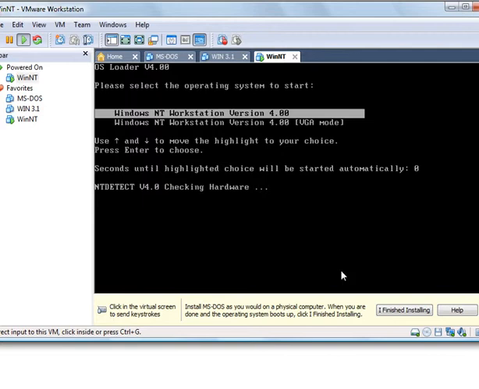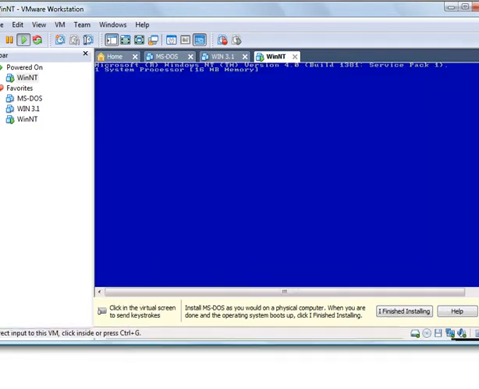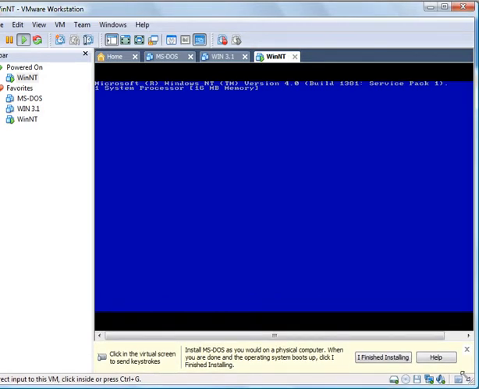We want to start Windows NT Workstation. You notice there was a little countdown, I missed it, showing you if you didn't make a selection, it was going to choose the highlighted selection within 30 seconds or whatever. So if you don't feel like hitting enter, or you don't know which one to choose, it's going to choose for you. Patience on the blue screen again.